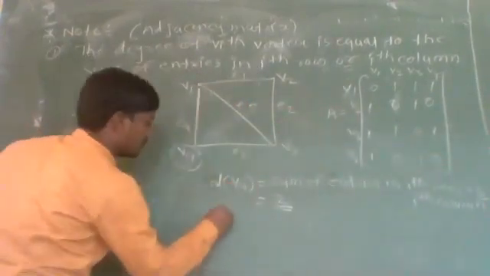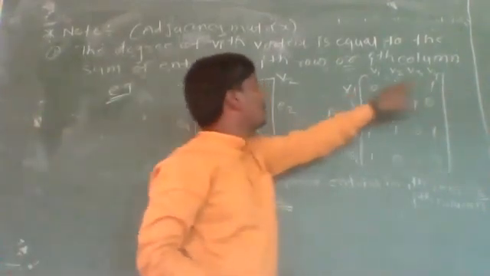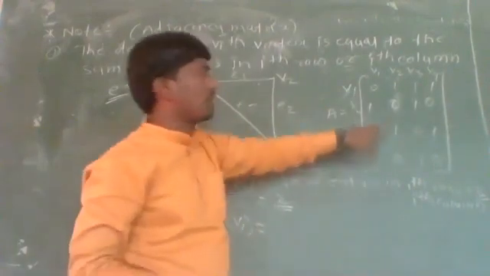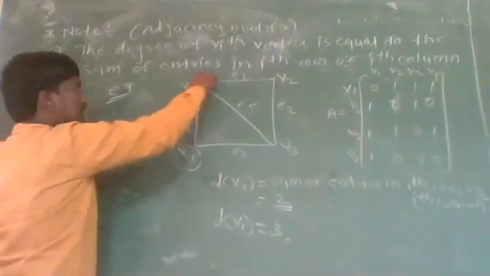Similarly, if we have to find out the degree of vertex V1, then the sum of entries in ith row or ith column is equal to 3, and degree of V1 is 3, since there are 3 edges incident on vertex V1.